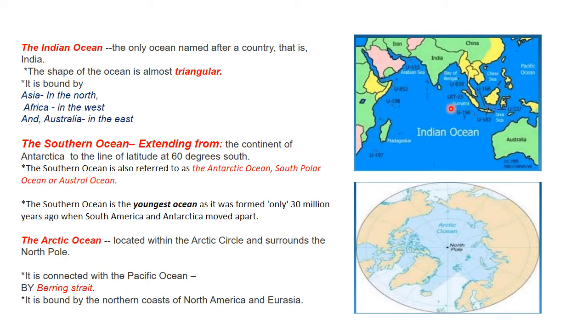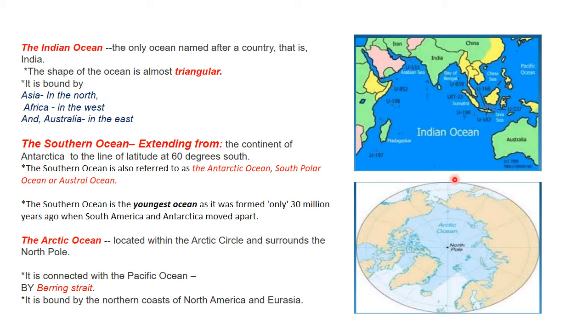Now we are moving to the ocean which has its name after a country, and that is our own country. The name of the ocean is Indian Ocean. Now this is almost triangular. The shape of this ocean is almost triangular, and it is bound by, as you can see, Asia in the north, Africa in the west, and Australia in the east.